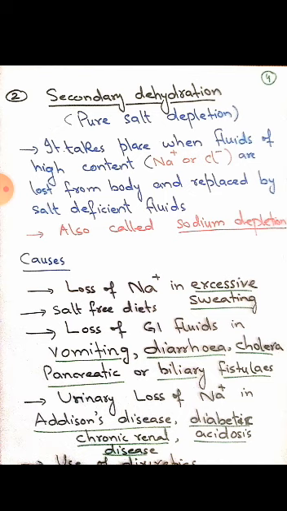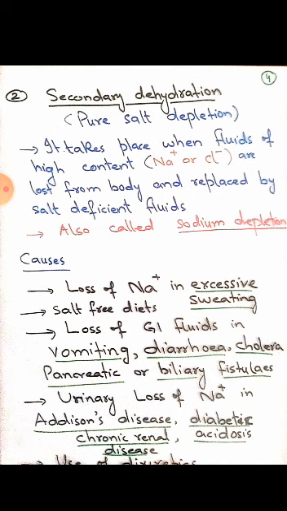Pancreatic duct and bile duct may suffer from holes, and there can be openings in these gastrointestinal tract ducts, in the pancreatic duct, in the bile duct, and through these holes or openings GI fluids can be lost. And when these fluids are lost, there are chances that sodium can be lost along with water. So they may be a cause of sodium deficiency, ultimately leading to secondary dehydration. In all these factors, we are discussing sodium depletion mainly.